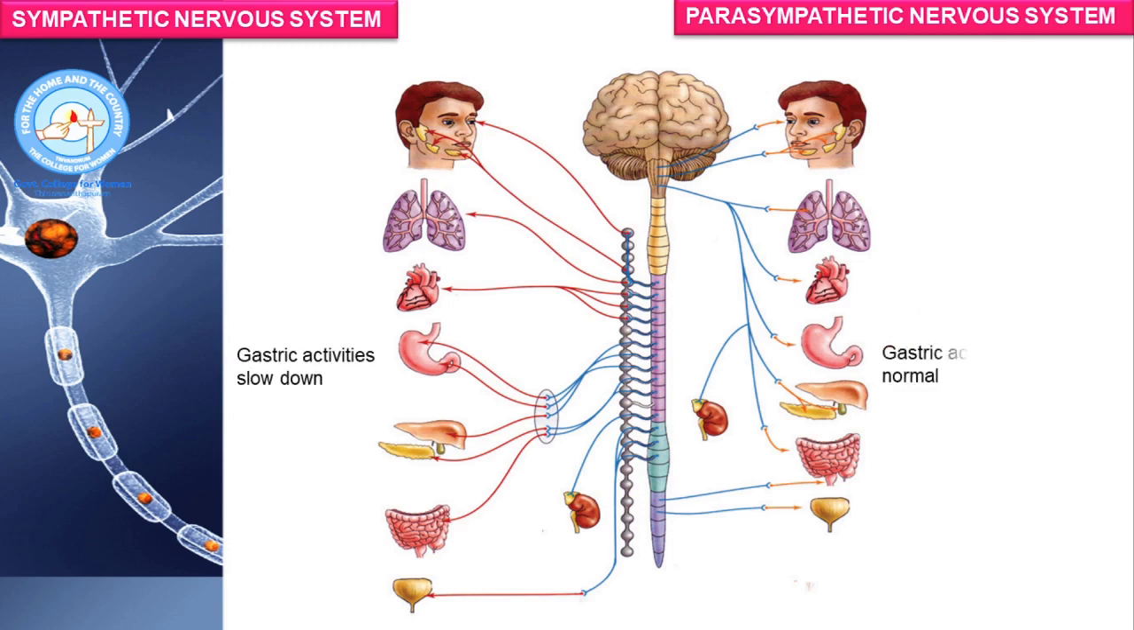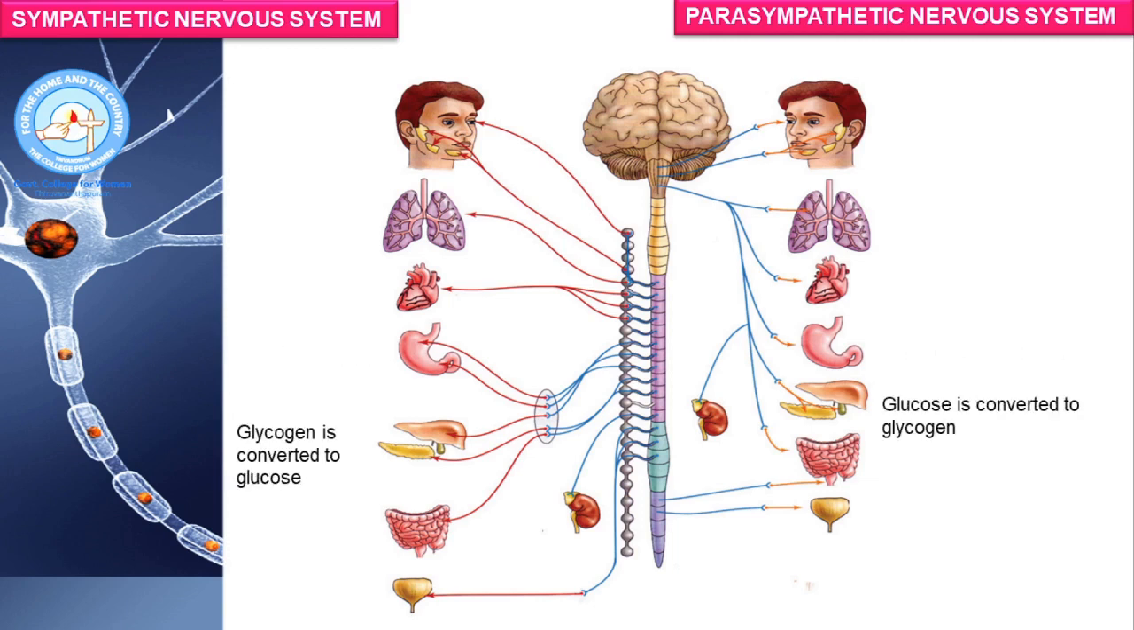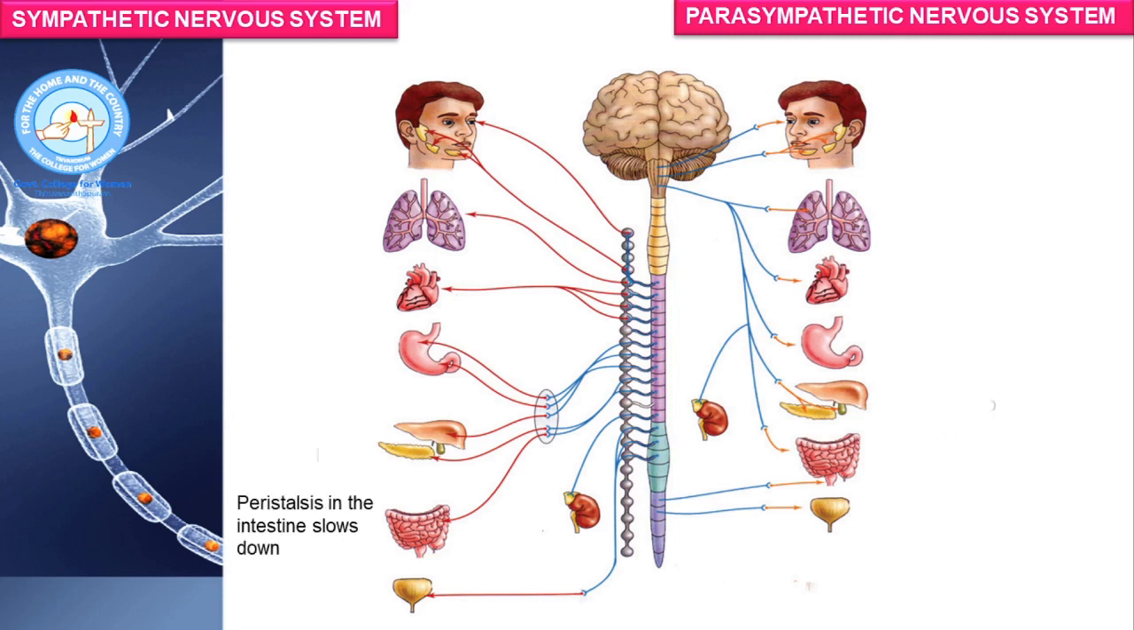Sympathetic nervous system causes the gastric activities to slow down, whereas parasympathetic nervous system causes the gastric activities to become normal. When the sympathetic nervous system is activated, there is an increase in the conversion of glycogen to glucose, whereas the parasympathetic nervous system causes the conversion of glucose to glycogen. Glycogen is a reserve food material which is stored in the liver.